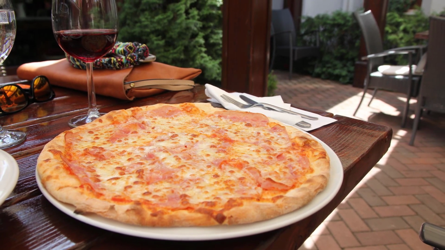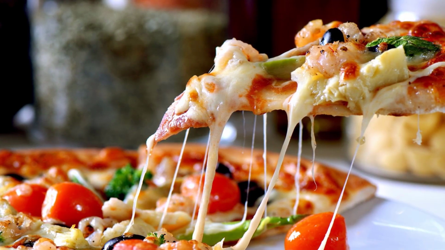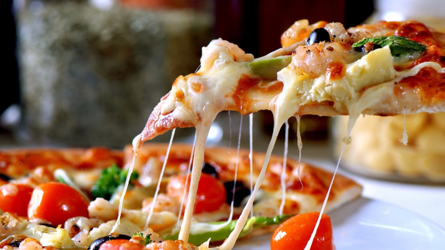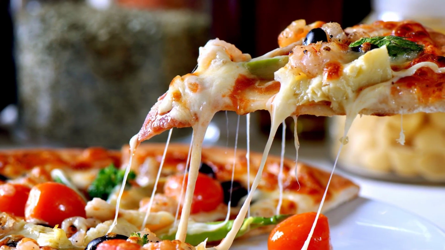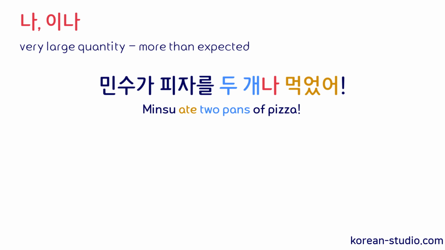You go to a pizza restaurant with your friend, Minzu, and Minzu eats 2 pans of pizza. Now, Minzu is not a big eater, so you're really surprised that Minzu ate that much food. So when you relay this information to another friend that Minzu ate 2 pans of pizza, then you can say, 민수가 피자를 2개나 먹었어. Minzu ate 2 pans of pizza.